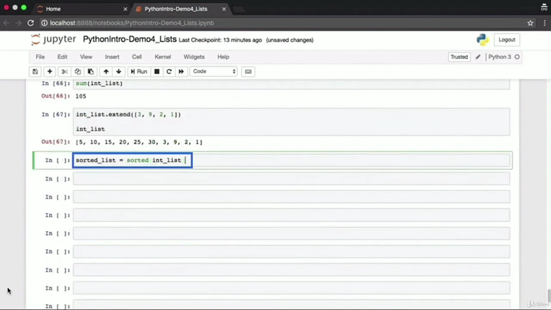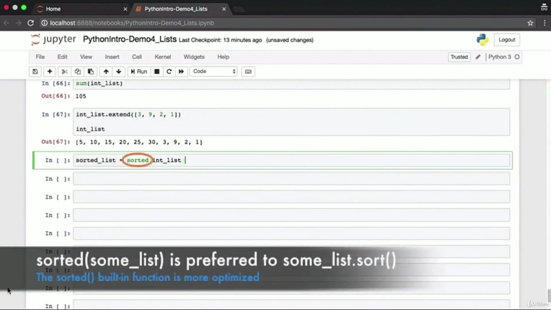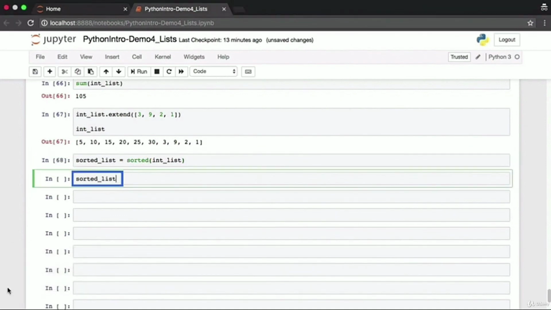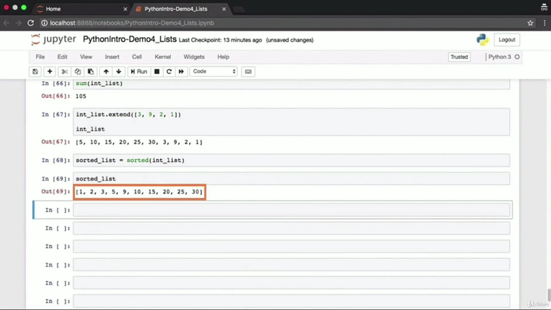We can now sort this list by calling the sorted built-in function. And this sorted built-in function is in fact more efficient than the sort function on the list itself. The sorted function will return a sorted list. It will not affect the original list. Here we can see our sorted list of integers. The original list of integers remain as is.